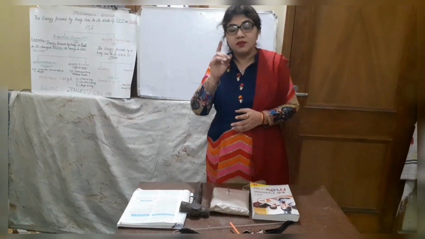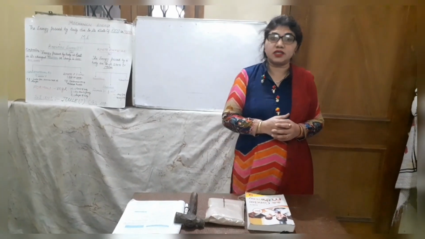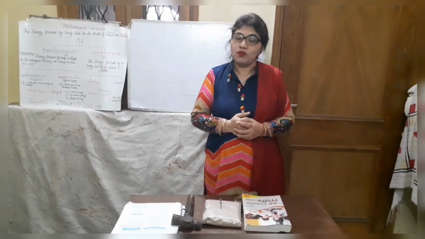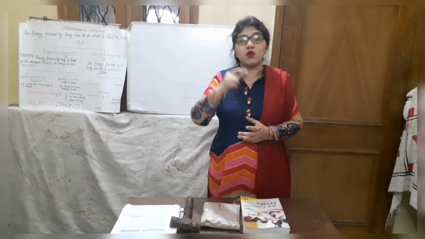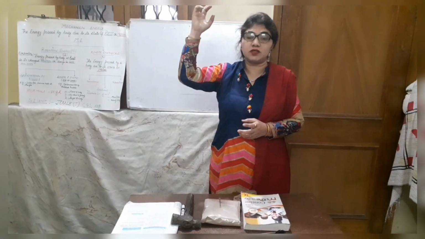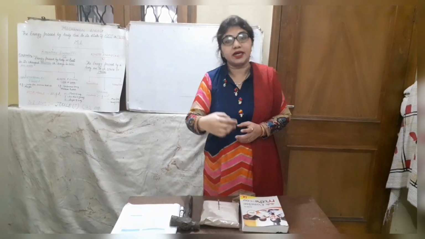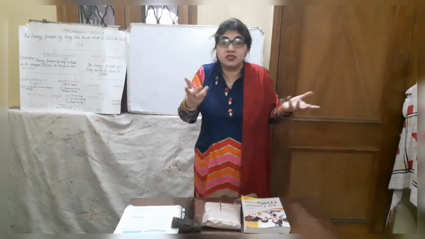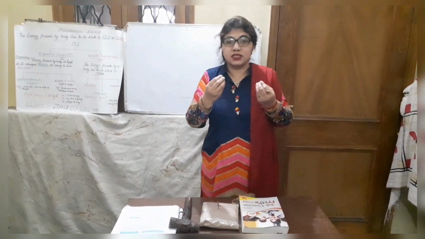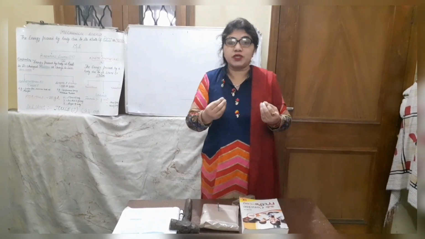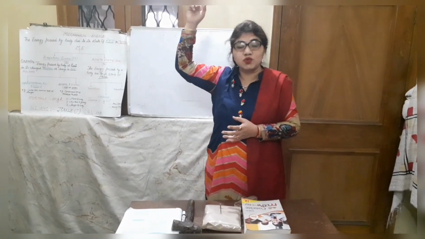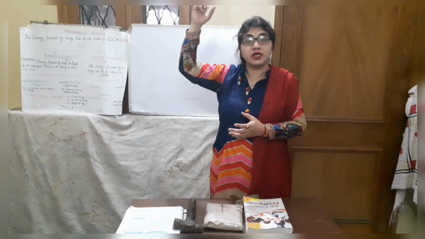Coming to the same example when I started the topic, the waterfall. You know what happens in a hydroelectric power station? Water is stored at a particular height and that stored water falls on the turbine and the turbine rotates. Electricity is produced. So the main question is, what is the main reason to produce electricity? That is the energy possessed by the stored water at a particular height.